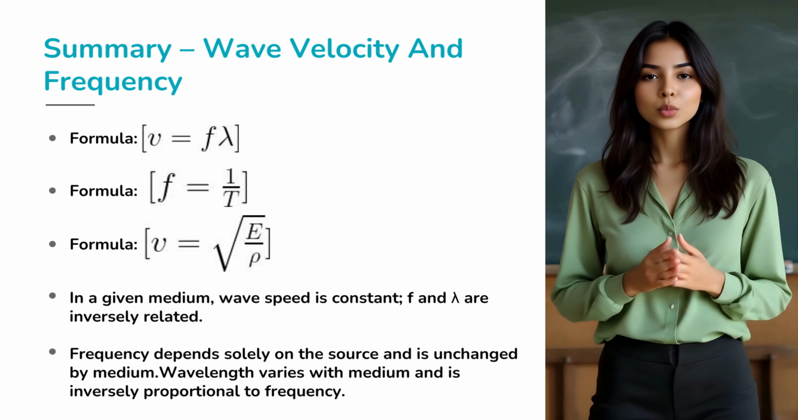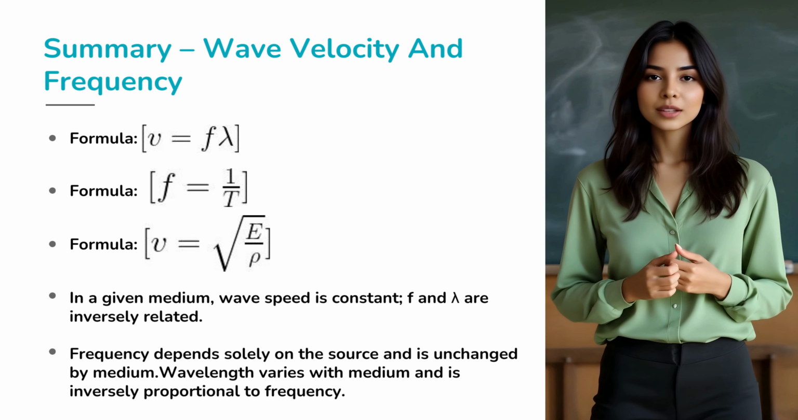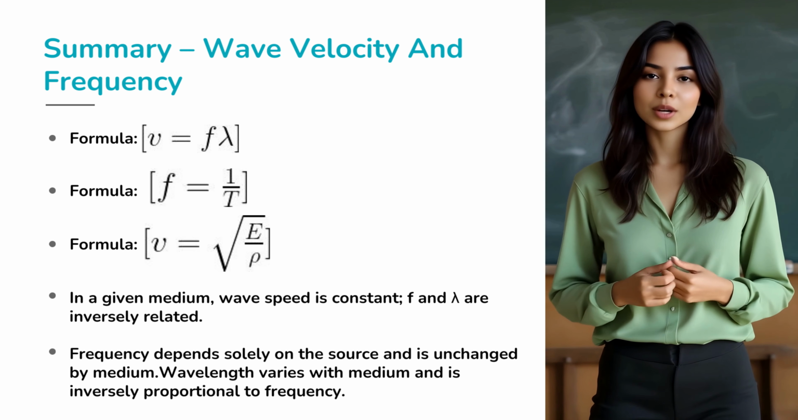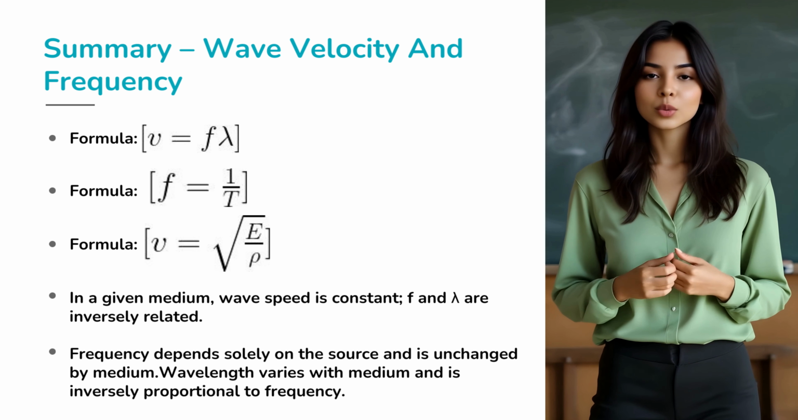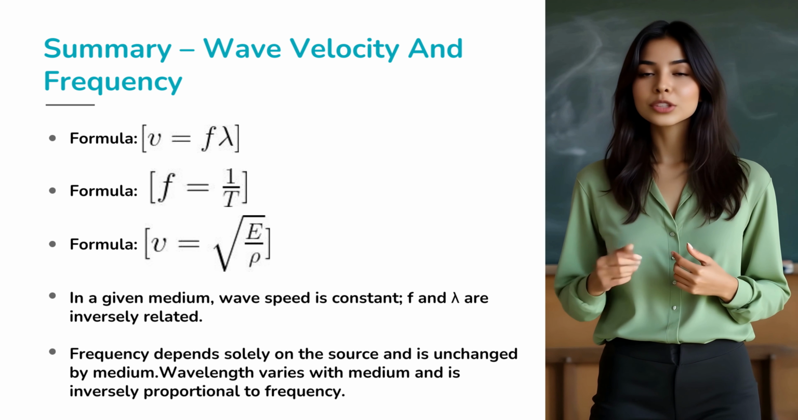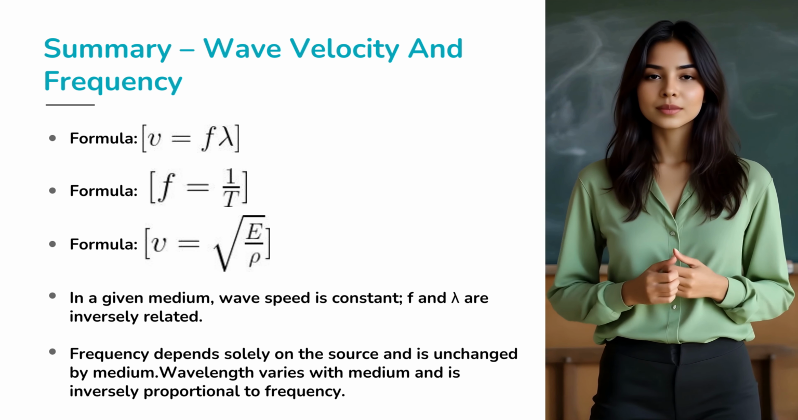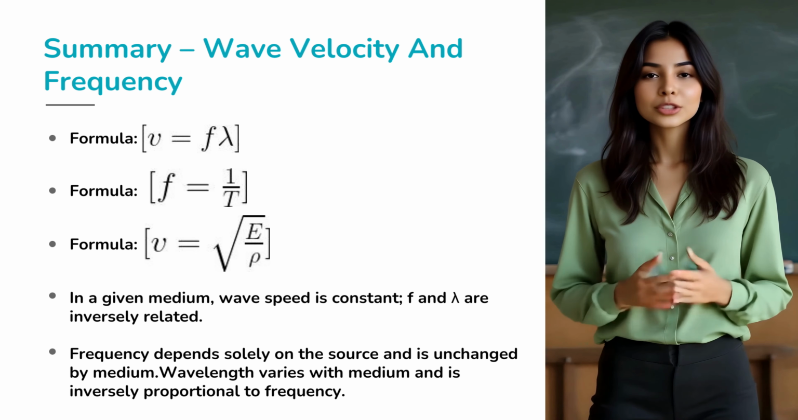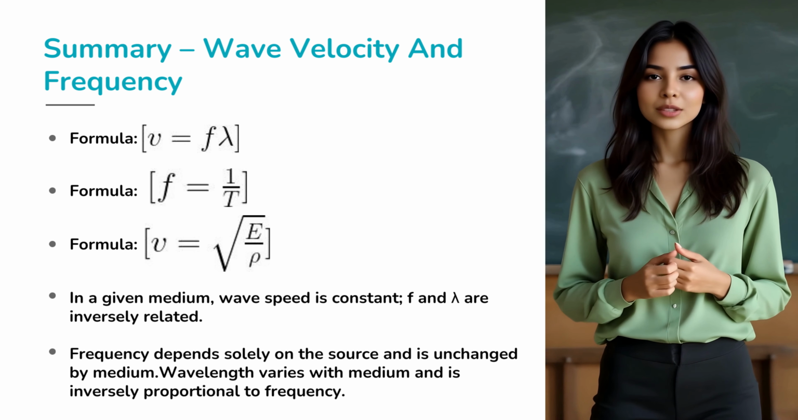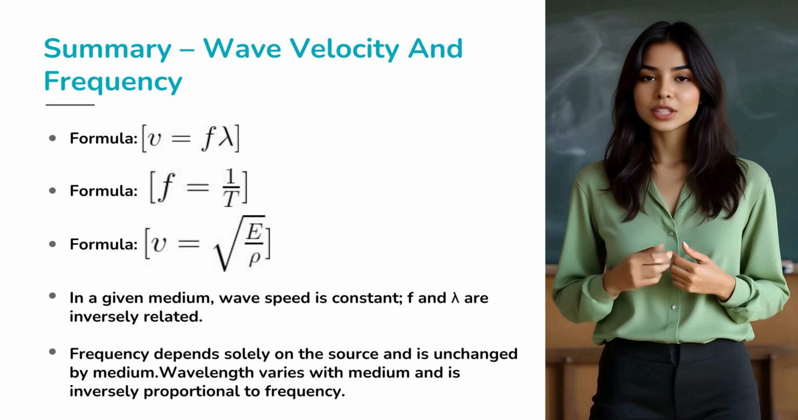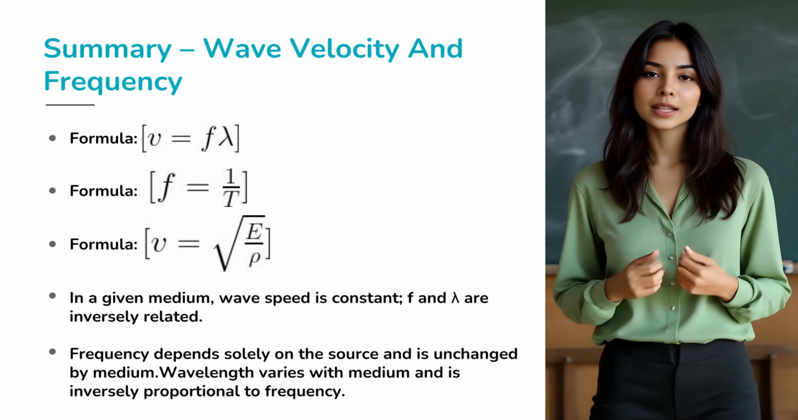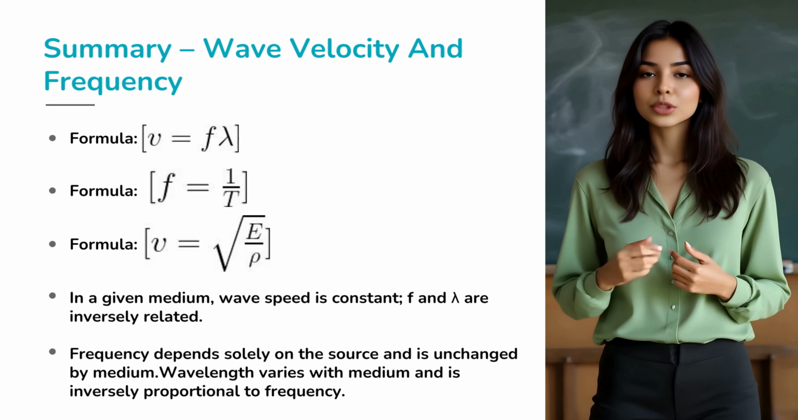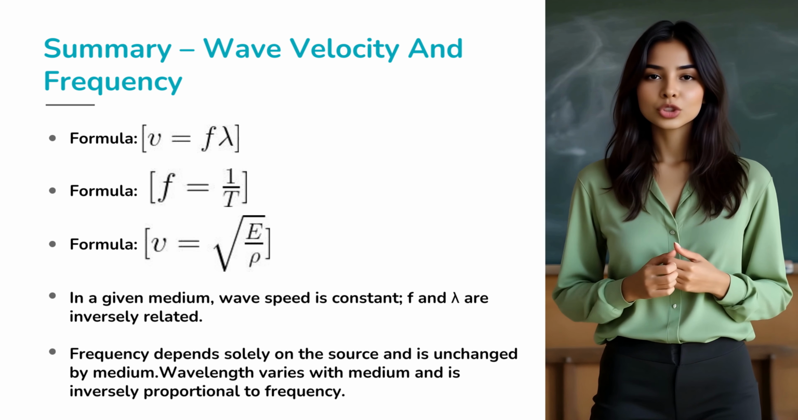Let's quickly wrap up what we've learned about wave velocity and frequency. The important formulas are v equals f multiplied by lambda, f equals 1 divided by T, and v equals the square root of E divided by rho. In a given medium, the wave speed is constant. This means frequency and wavelength are inversely related. Remember, frequency depends only on the source and is not changed by the medium. Wavelength, however, varies with the medium and is always inversely proportional to frequency.